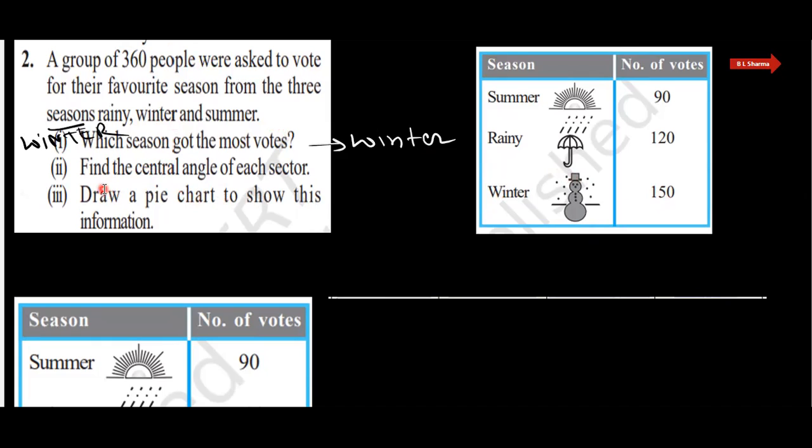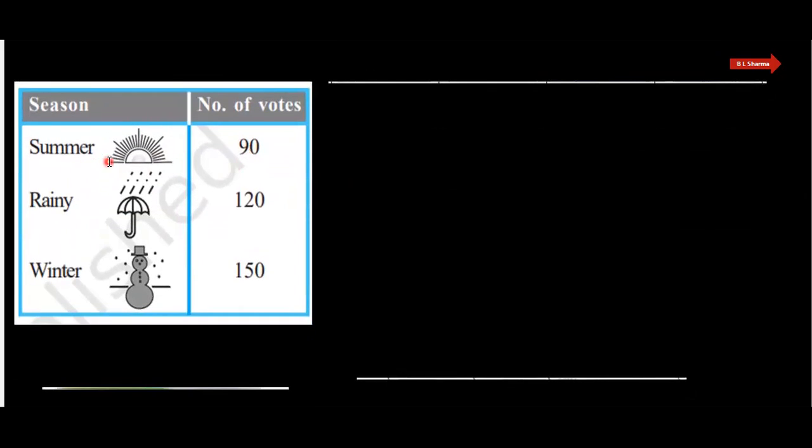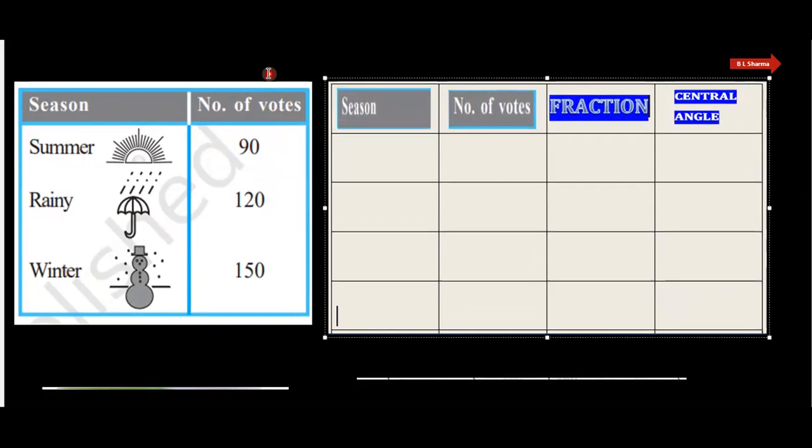And now the second part, very important here: find the central angle of each sector. Now we have to find the central angle. So see how to find out the central angle. First we write the seasons, summer, rainy and winter. Then we write the number of votes here, out of 90. Then we will find the fraction: 90 out of 360, because the total is 360 here.